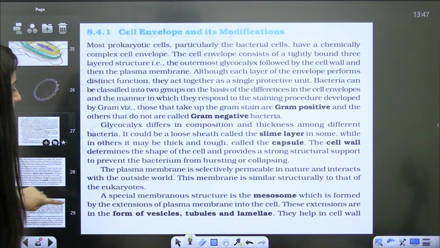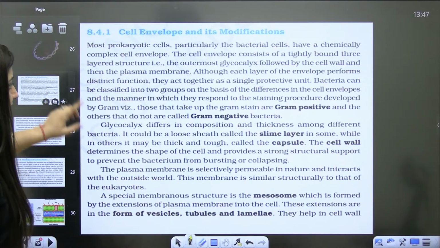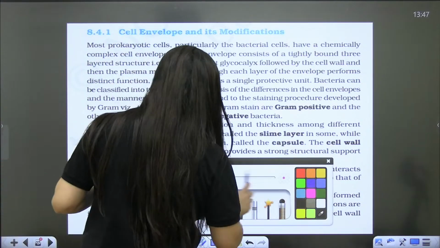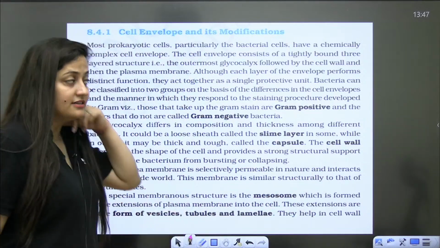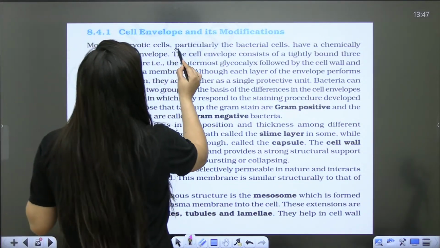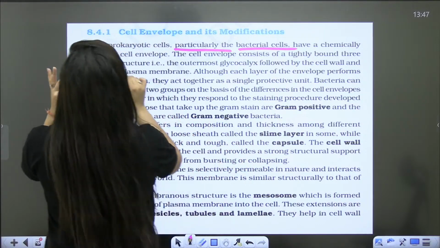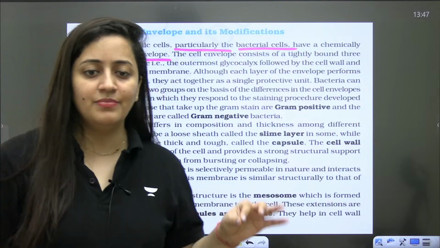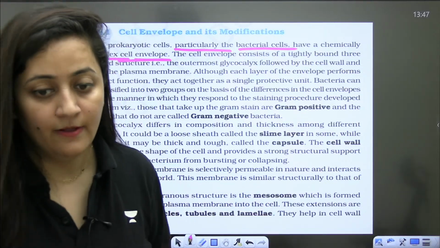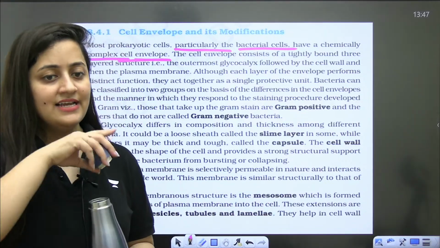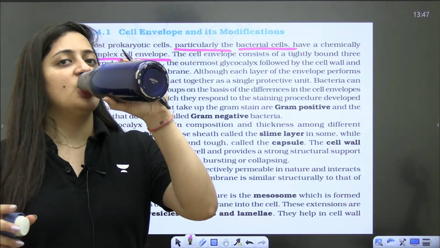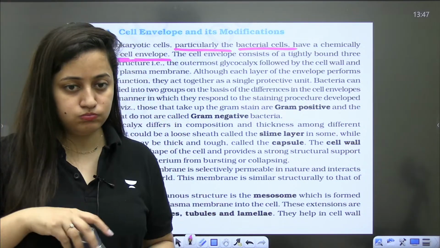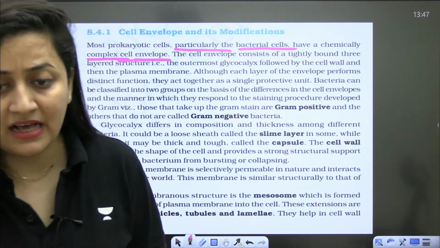See, in the NCERT itself, they have given this. So let's revise it from NCERT and then discuss it further. Most prokaryotic cells, particularly the bacterial cells, have a chemically complex cell envelope. Any doubt in the first line? Please open your NCERT and answer me.